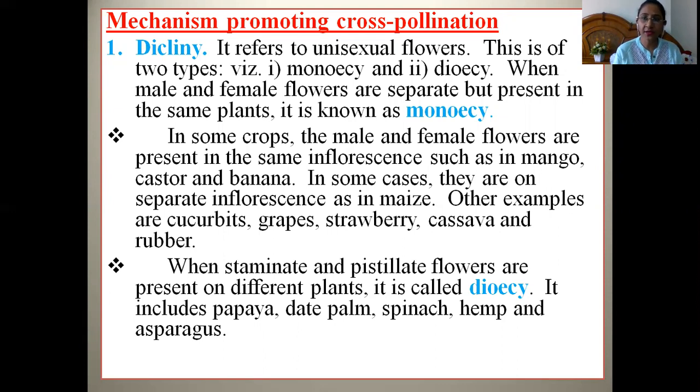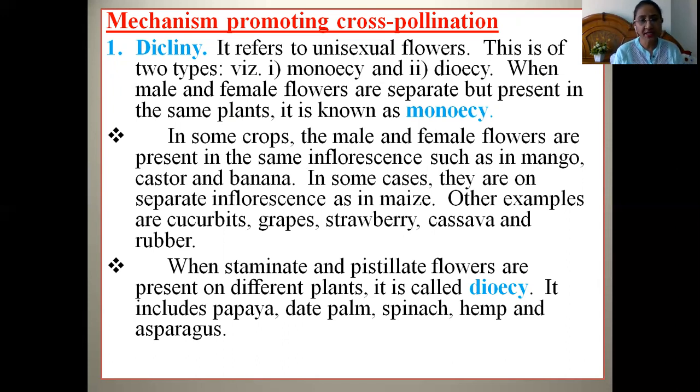So it is of two types. First is monoecy and the second one is dioecy. When the male and female flowers are separate but present on the same plant, that condition is known as monoecy. In some plants, male and female flowers are present in the same inflorescence, like mango, castor and banana. That condition is known as monoecy.